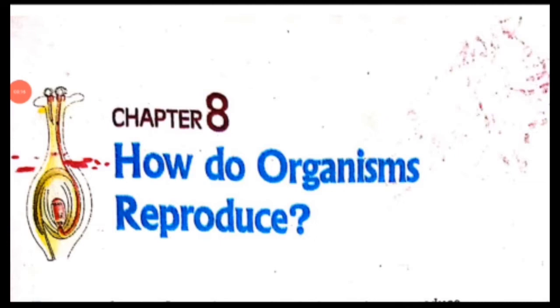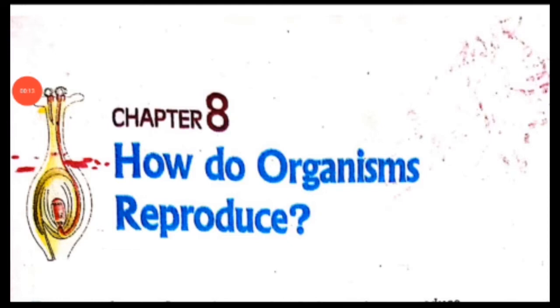If there were to be only one non-reproducing member of a particular kind, it is doubtful that we would have noticed its existence. Okay, what they are saying means, if there is a single organism present in this world, how are we going to see that organism? So it is the large number of organisms belonging to a single species that brings them to our notice, right? That's why we are able to notice that organism.